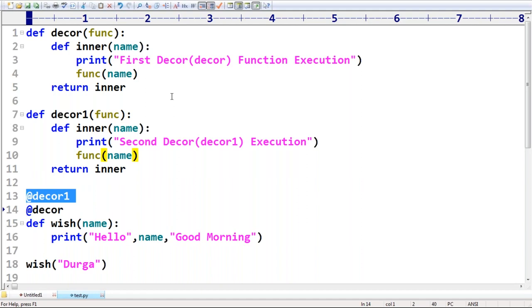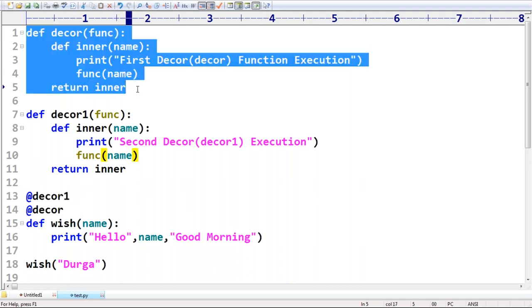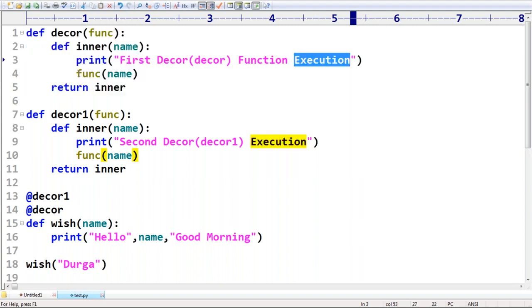Is the behavior changing, or is it fixed behavior? Let me cross check. This decor is going to be executed. First decor function execution. Now it is going to consider that function decor. So this is the second decor function execution.